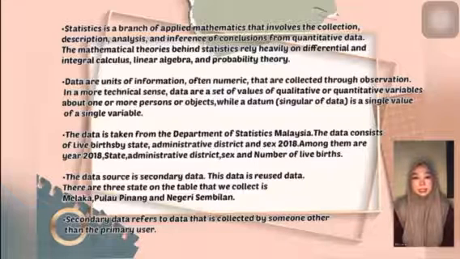The data is taken from the Department of Statistics Malaysia. That data consists of live births by state, administrative district and sex, 2018. The data source is secondary data, collected and recorded by the Department of Statistics Malaysia.